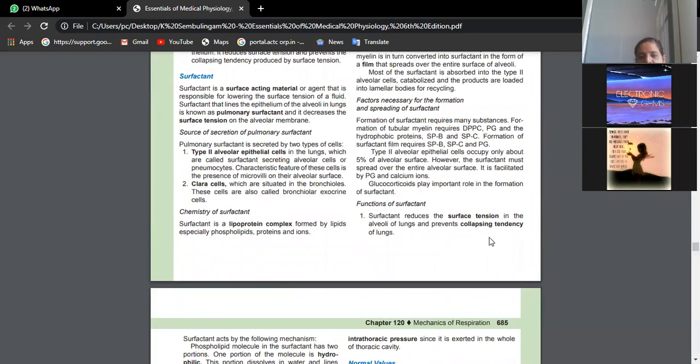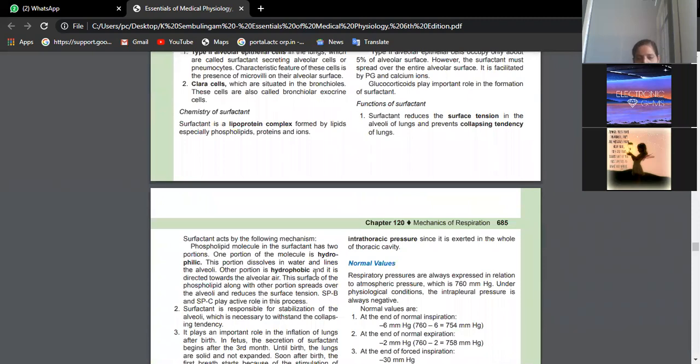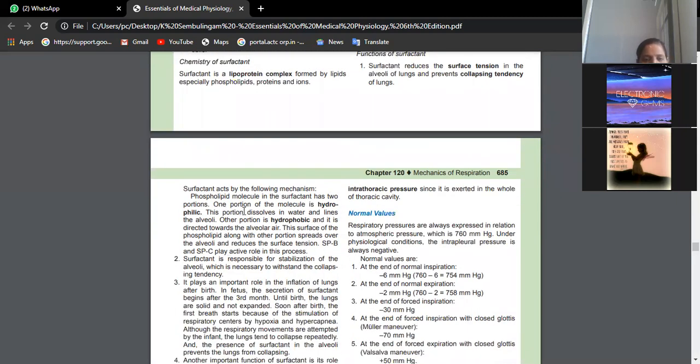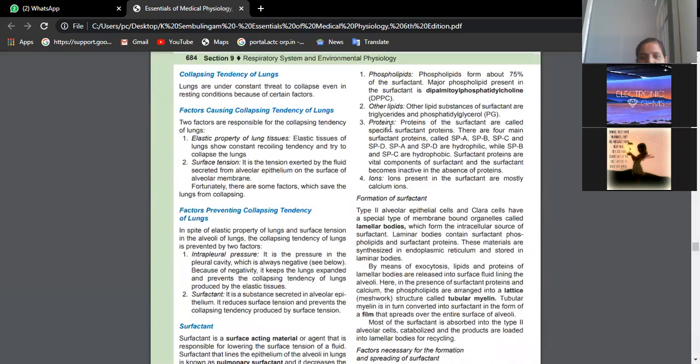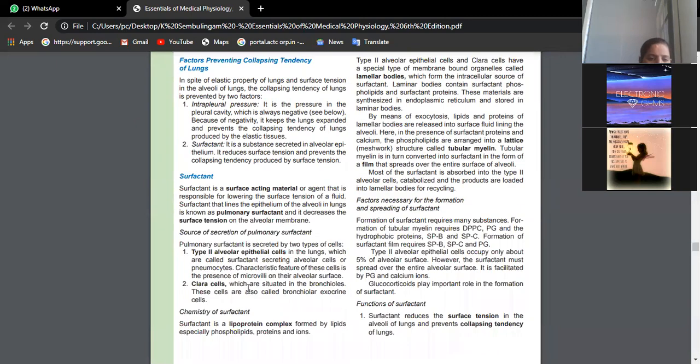So we know it reduces the surface tension and prevents the collapsing tendency of the lungs. That means lungs are like balloons; they are not allowed to just collapse. That is maintained because of this phospholipid. It has different types of proteins, which we have just studied: A, B, C, D. AD are hydrophilic, BC are hydrophobic.